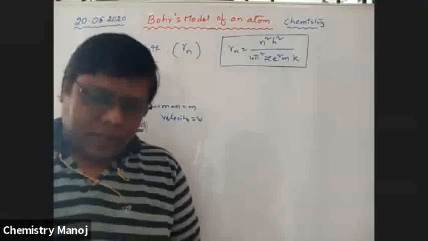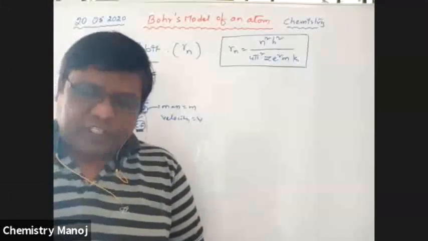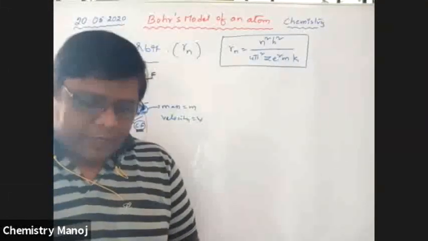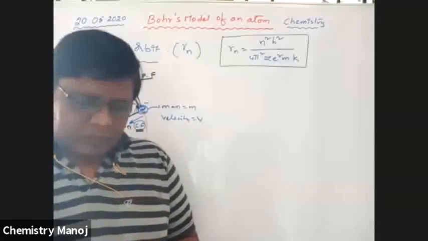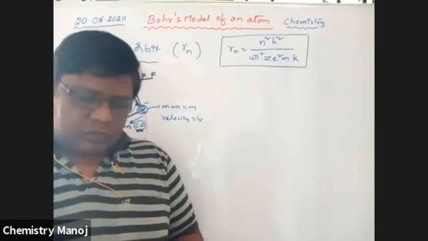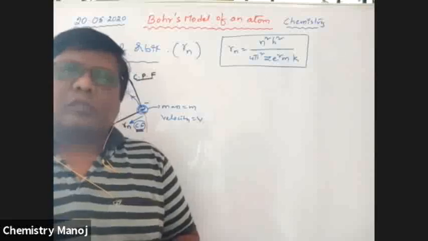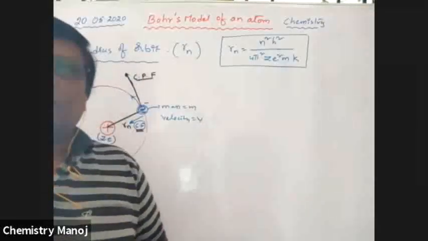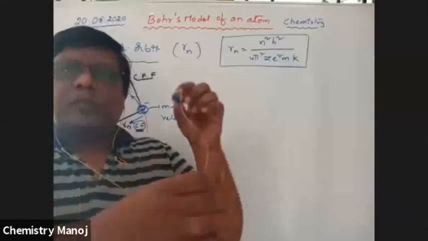Just a minute. I'm going to describe the electron revolution here by taking some experiments.